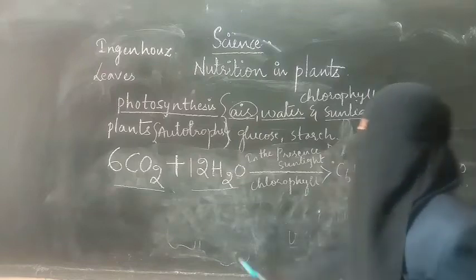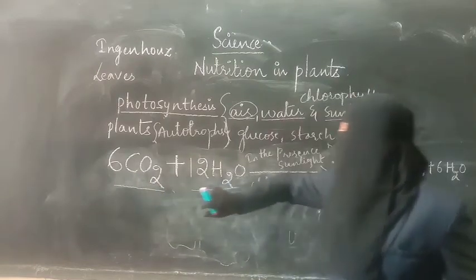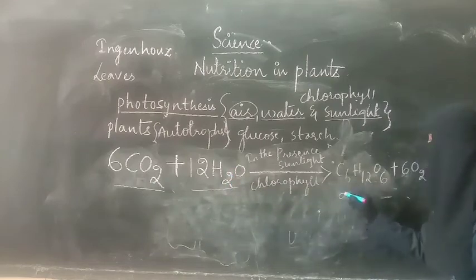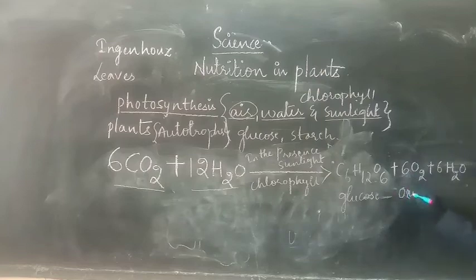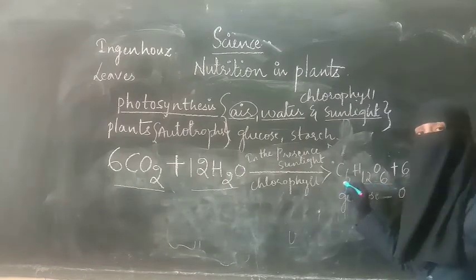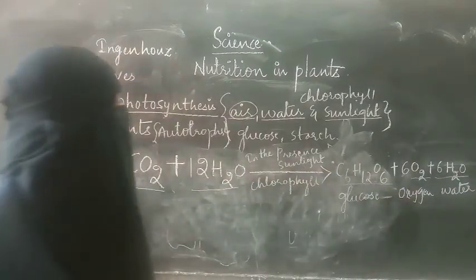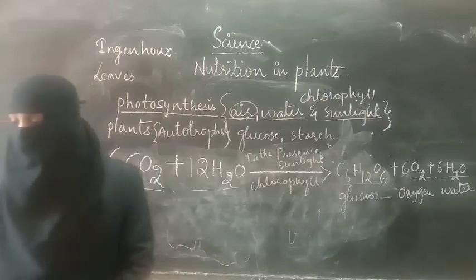So 6 carbon dioxide plus 12 water molecules will combine together to form glucose. This is oxygen; 6CO2 means carbon dioxide and H2O means water. This is for transpiration, this is for respiration, and this is stored in the form of food in the leaves or fruits. This is how photosynthesis will take place.